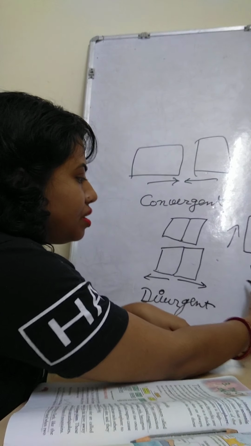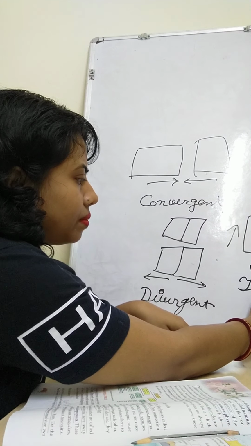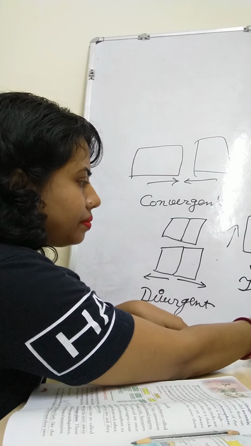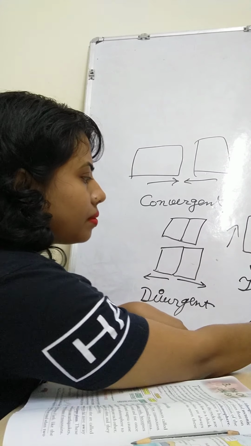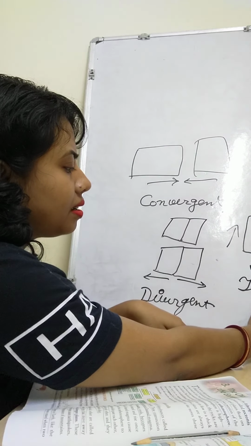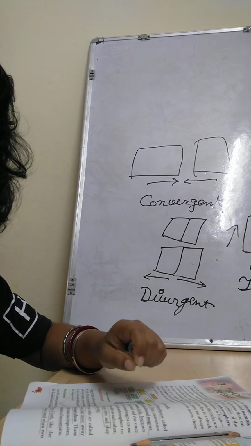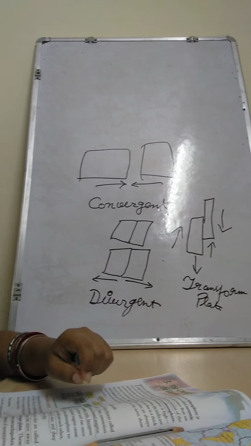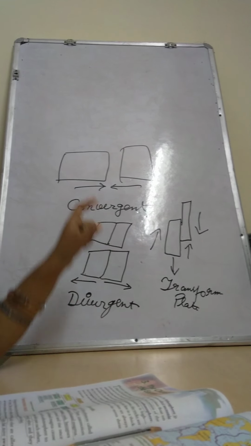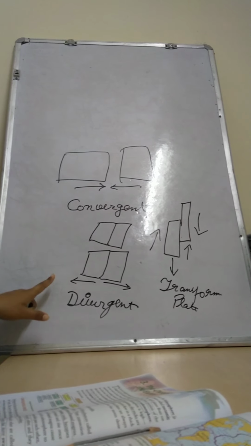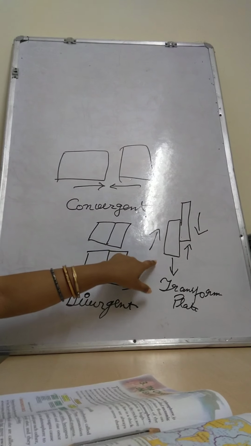So it will be called transform plate boundaries. Okay, so here we can see there are three types of plate movements. One will be convergent, second will be divergent, and third one will be transform fault.